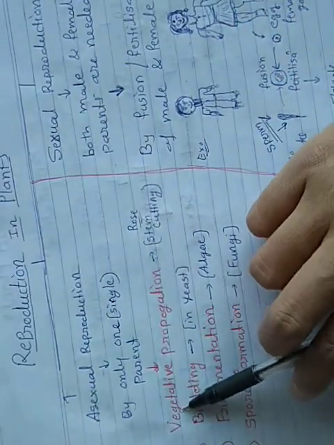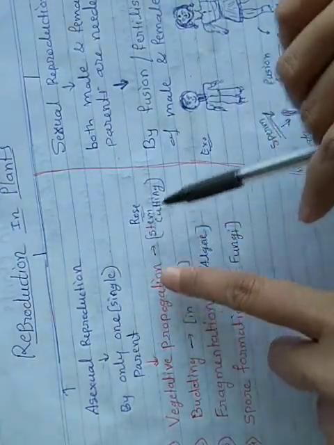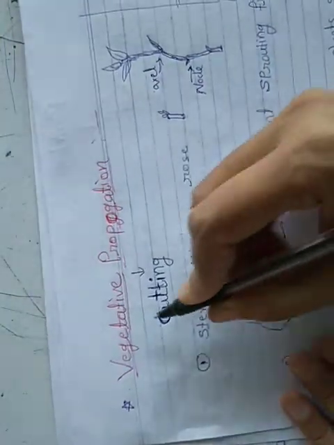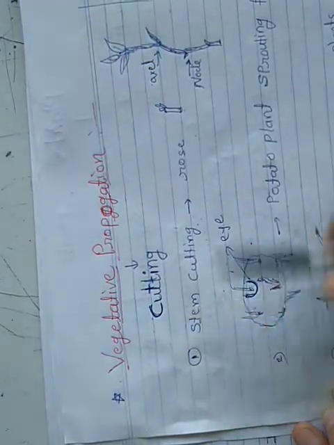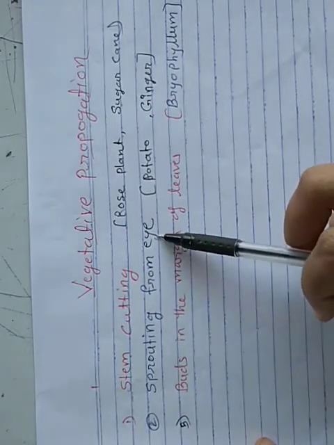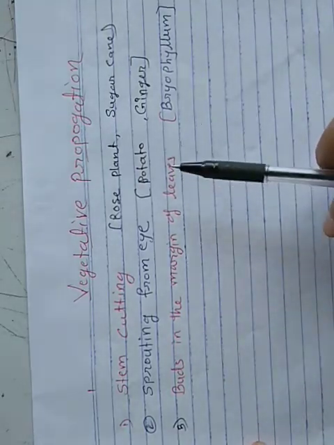At first we will discuss vegetative propagation in detail. Vegetative propagation also has some types, and we will discuss some methods. At first we will discuss vegetative propagation, that is the first type of asexual reproduction. So for vegetative propagation, the first type is stem cutting, second is sprouting from eye, then buds in the margin of leaves.